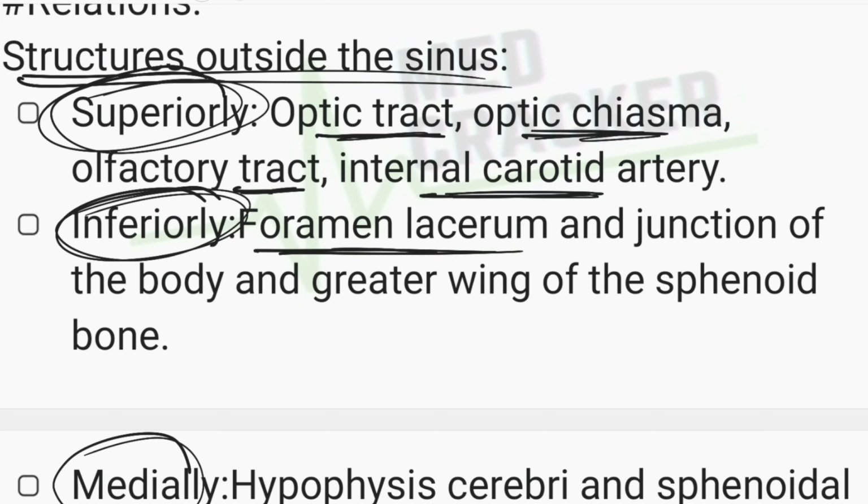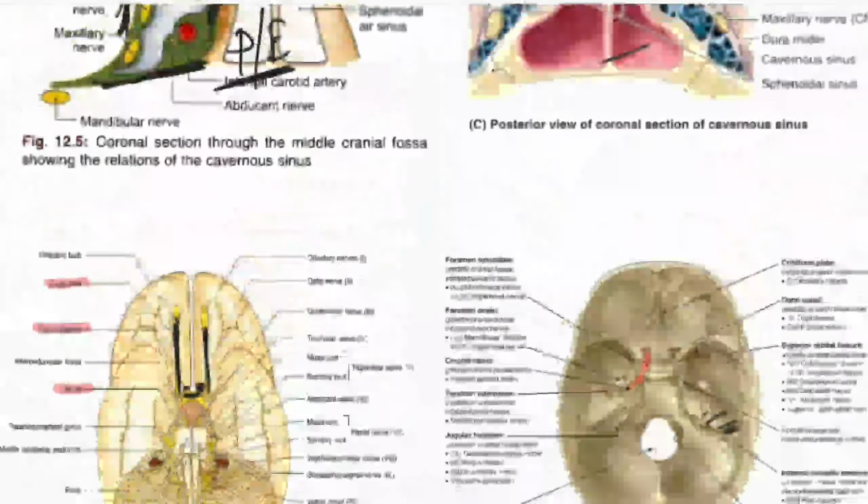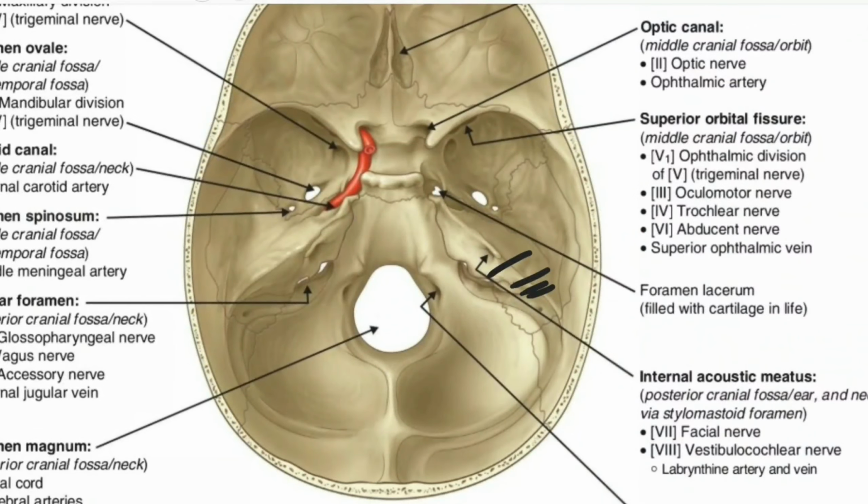foramen lacerum and the junction of the body and greater wing of the sphenoid bone. In this figure, the inferior relation is the foramen lacerum and the junction of the body and greater wing of the sphenoid bone. This is the body of the sphenoid bone and this is the greater wing of the sphenoid bone.